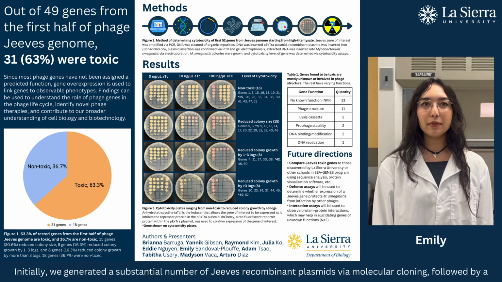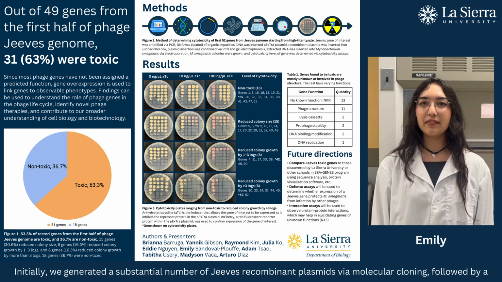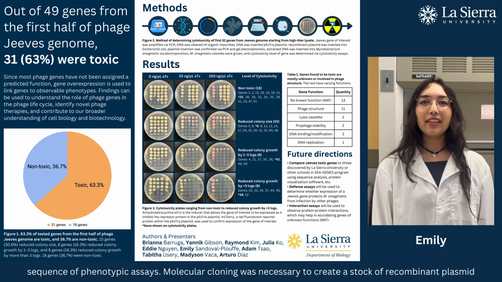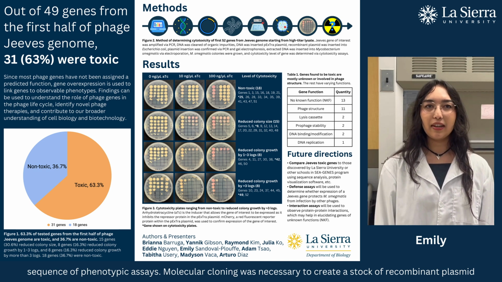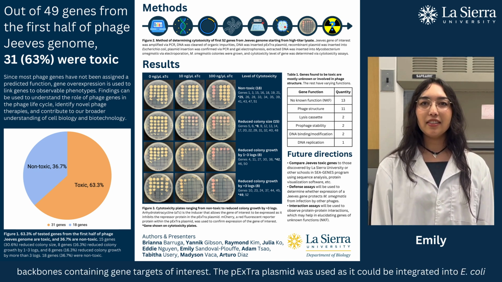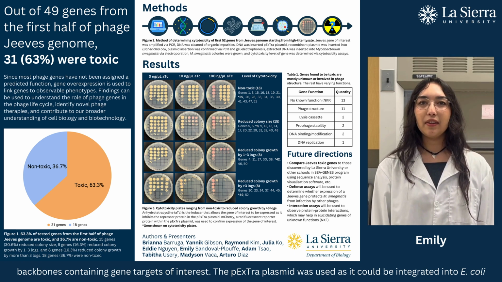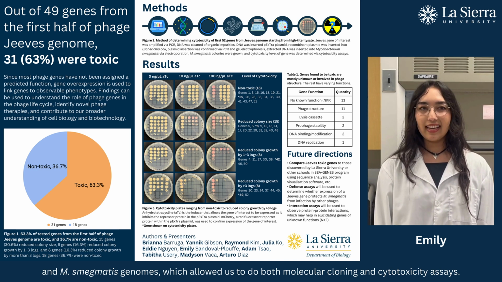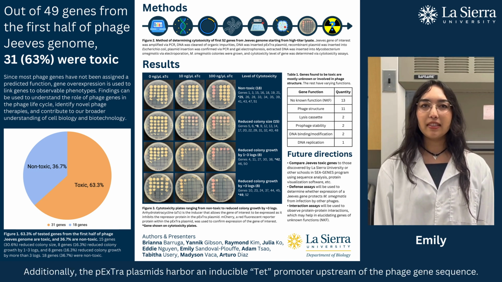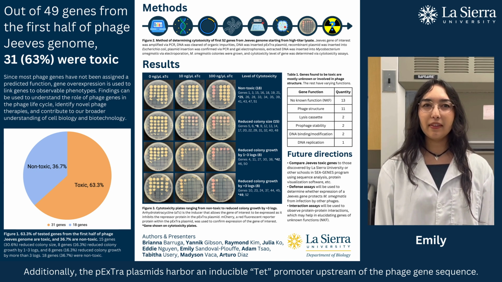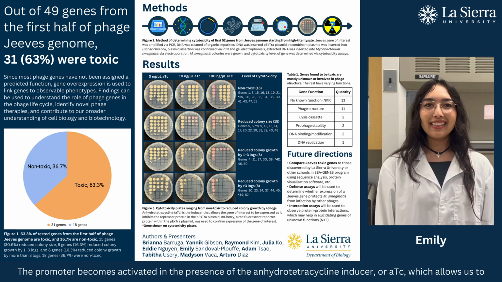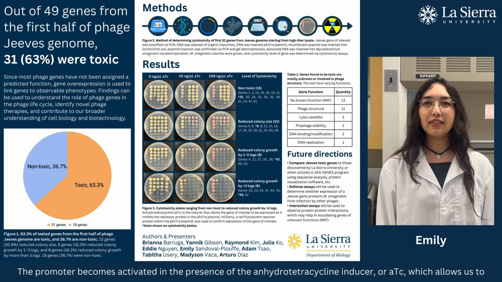Initially, we generated a substantial number of Jeeves recombinant plasmids via molecular cloning, followed by a sequence of phenotypic assays. Molecular cloning was necessary to create a stock of recombinant plasmid backbones containing gene targets of interest. The pExtra plasmid was used as it could be integrated into E. coli and M. smegmatis genomes, which allowed us to do both molecular cloning and cytotoxicity assays. Additionally, the pExtra plasmids harbor an inducible TetR promoter upstream of the phage gene sequence. The promoter becomes activated in the presence of anhydrotetracycline inducer, or ATC, which allows us to dictate when our target